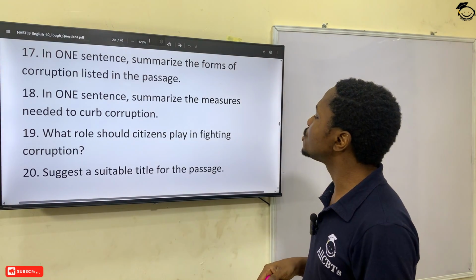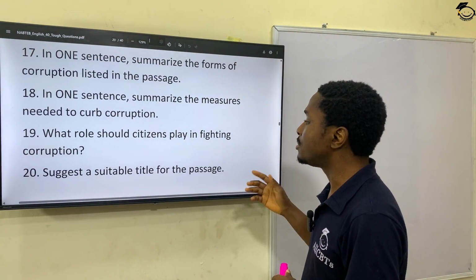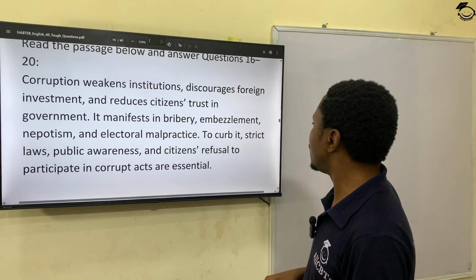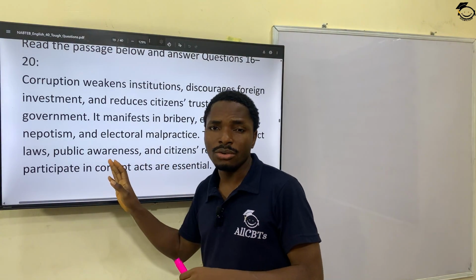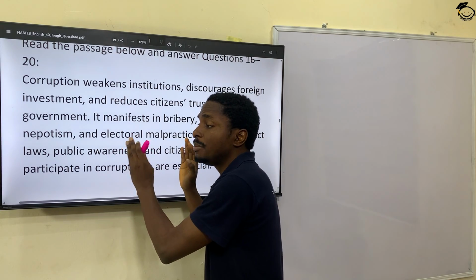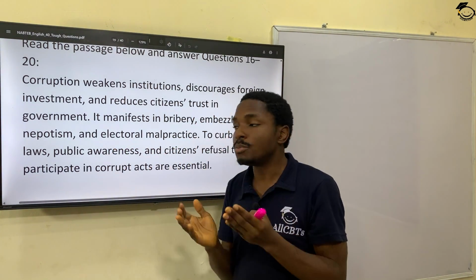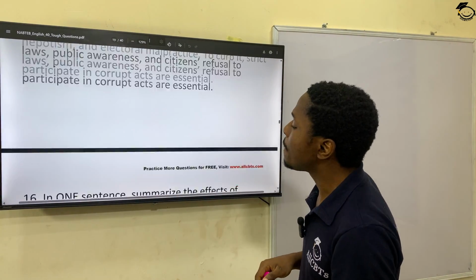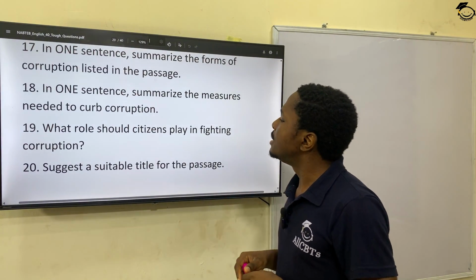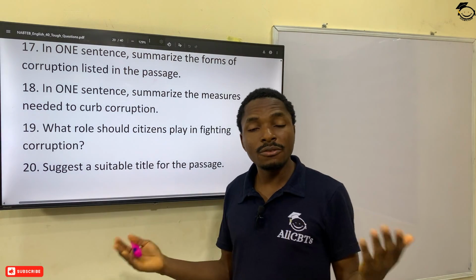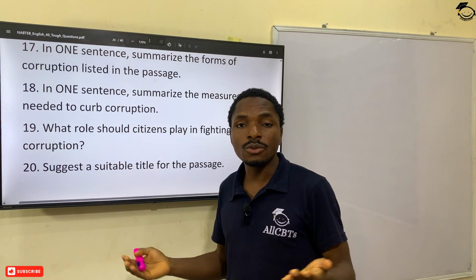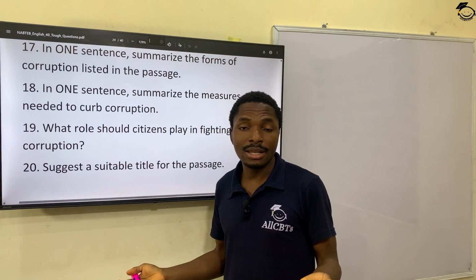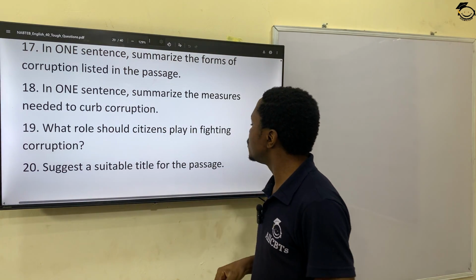Question 19. What role should citizens play in fighting corruption? It's very close to 18. The answer is close to 18, but let's see. Okay, I'm not sure you can pick that from here, but you can, of course, put your thoughts and based on the idea of the passage, you can answer that question. Let's go back to the question now. What role should citizens play in fighting corruption? Refuse bribery, refuse voters fraud, refuse to be engaged in nepotism and election malpractice. That's an answer.